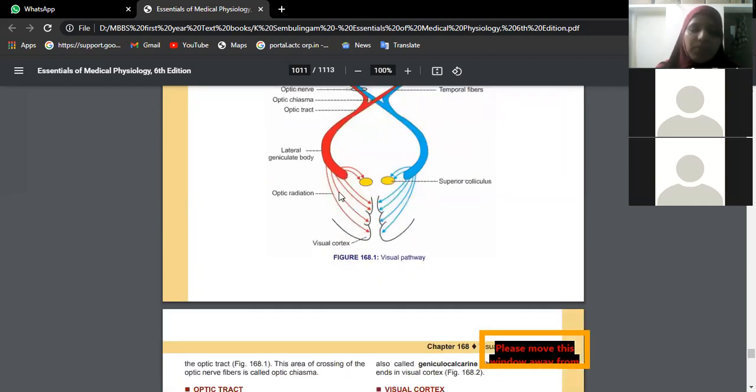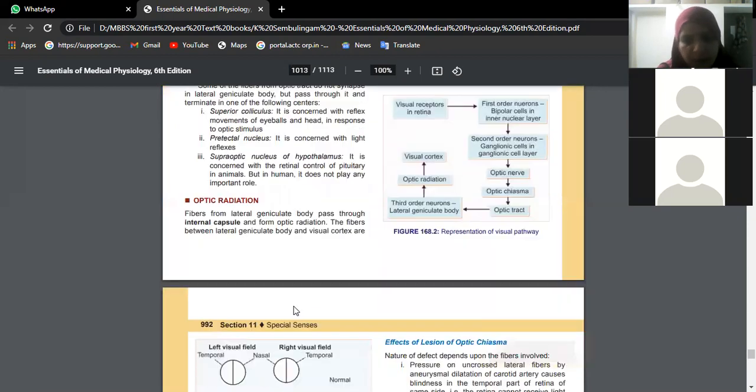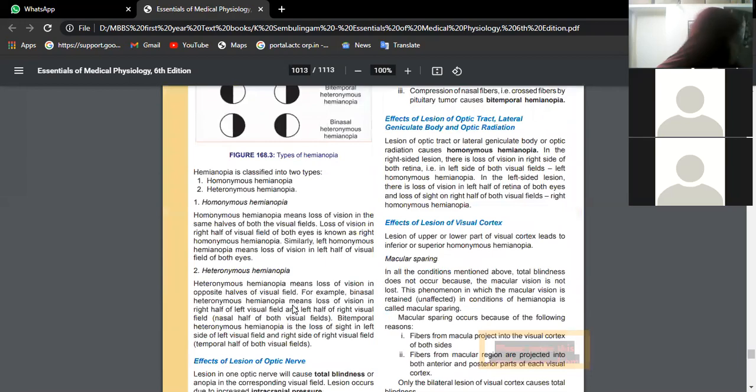After the formation of the optic tract, they relay in the lateral geniculate body. From there you will see these are all optic radiations. Finally, the vision goes into visual areas number 17, 18 and 19. Now let us see what is accommodation reflex.